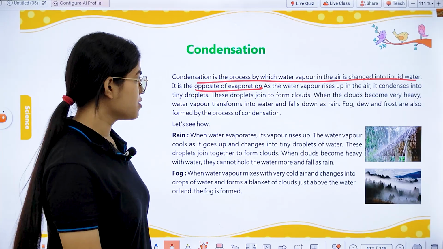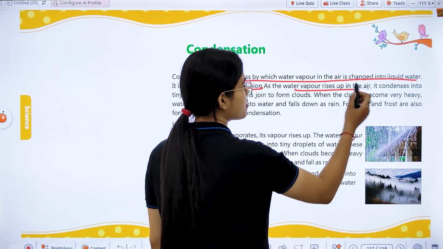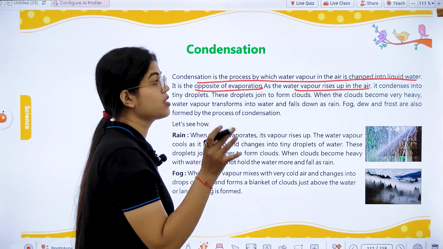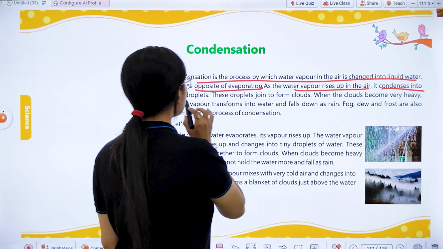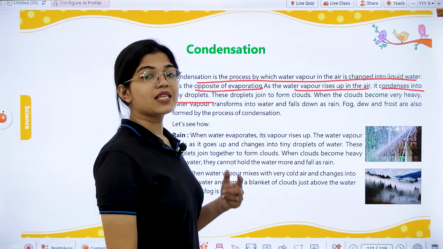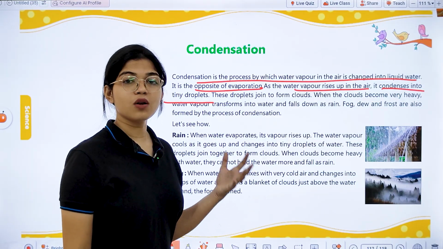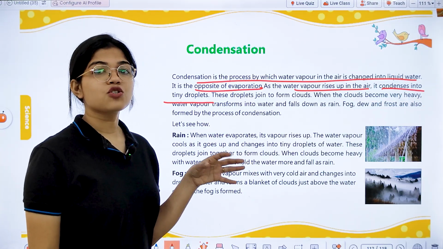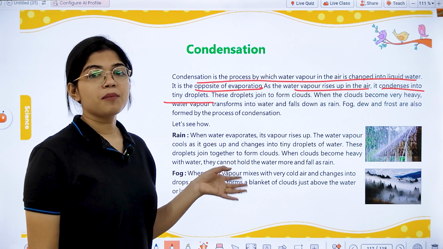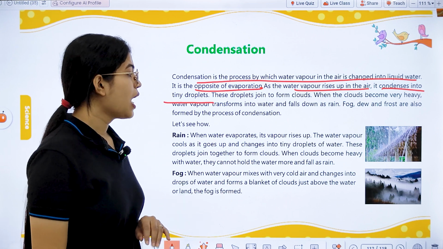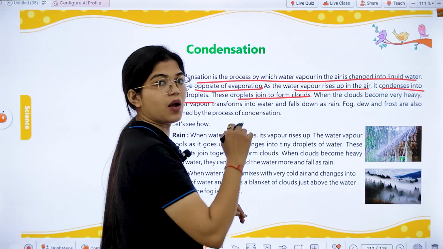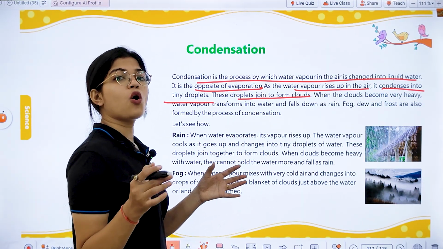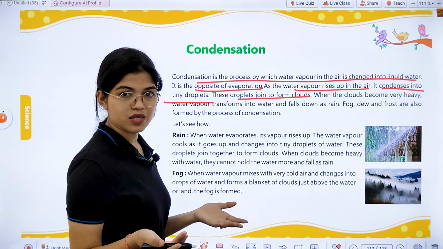As the water vapor rises up in the air due to warmness, it will condense into tiny droplets. Why? Because at the higher altitudes, the temperature is low. So, due to that, the water vapor, which is warmer, gets cooled and again becomes water droplets. And then these droplets join to form clouds. When all these droplets go to the higher altitudes, they join together to form the clouds in the sky.